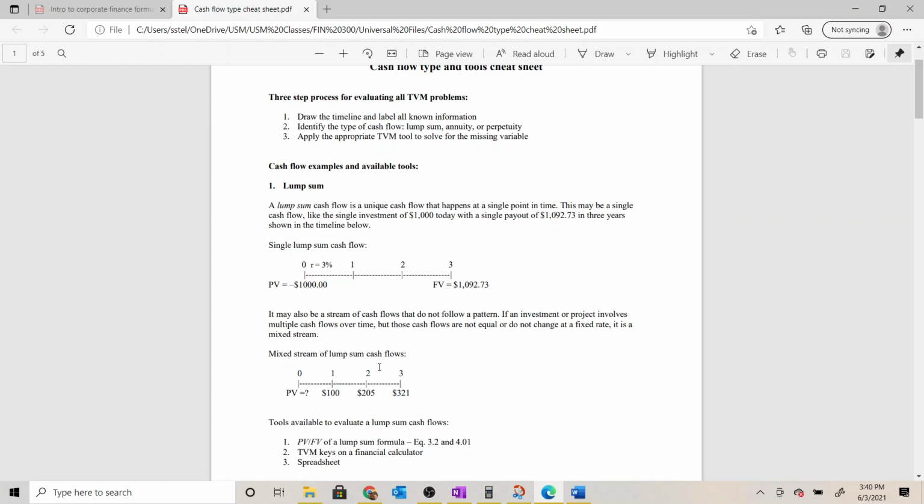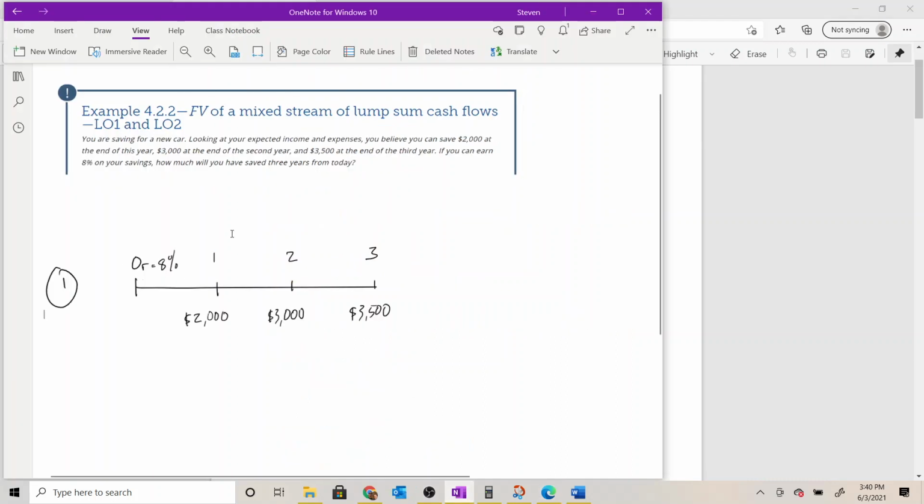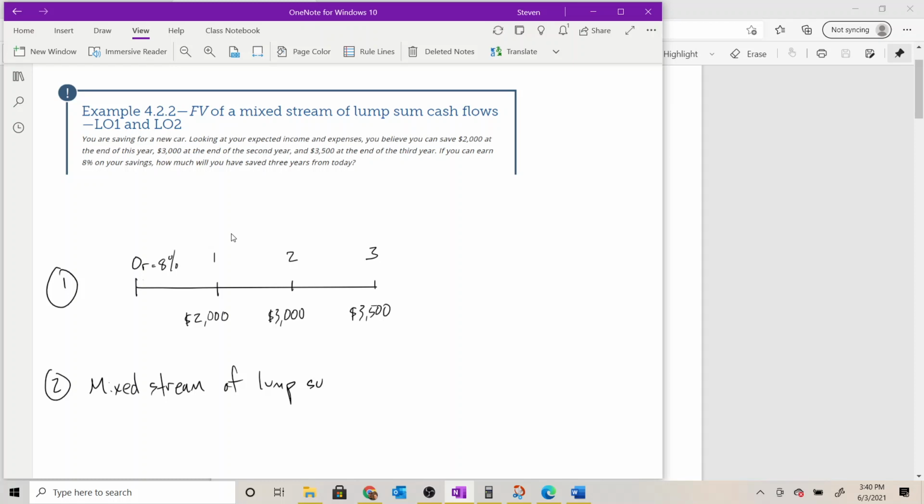If that's the case, as they are in this particular problem, then we know we're looking at a mixed stream of lump sum cash flows. Okay, so a mixed stream of lump sum, and we'll use CFs for cash flows.